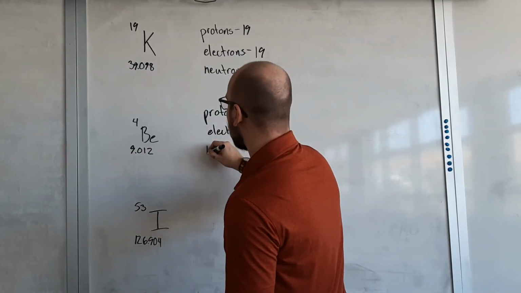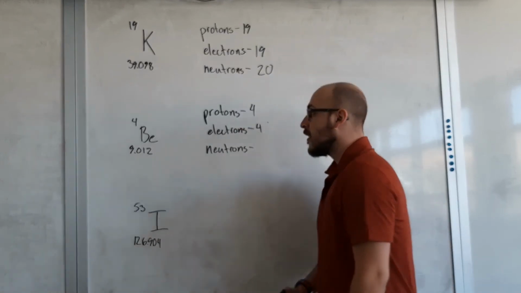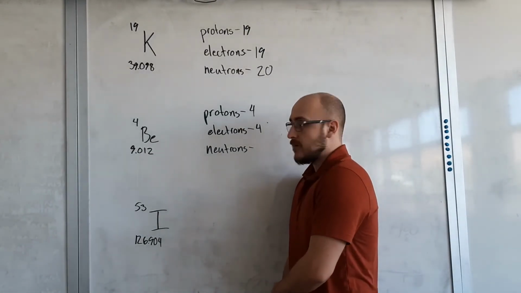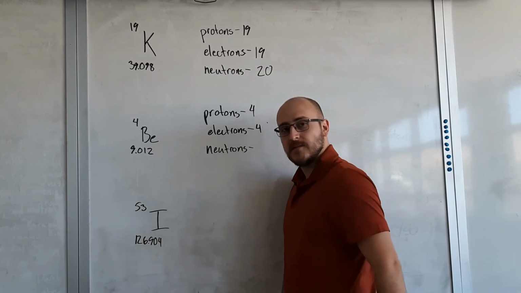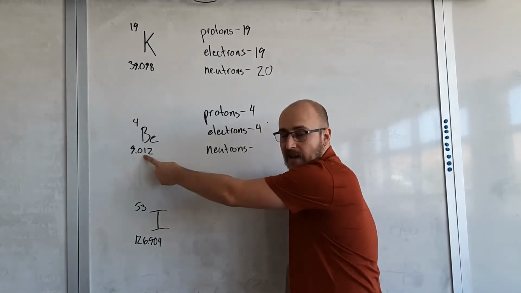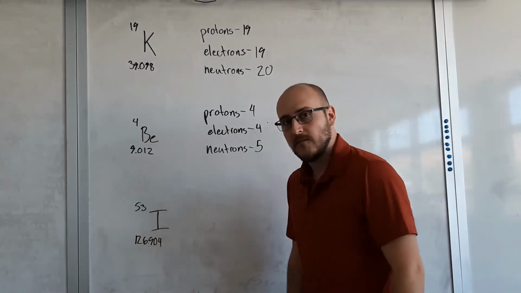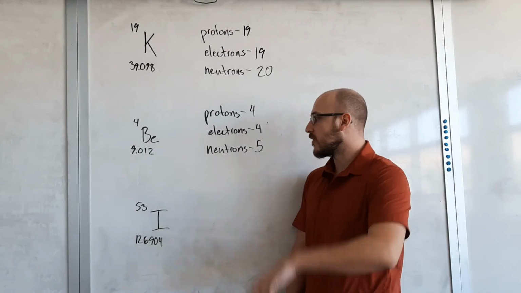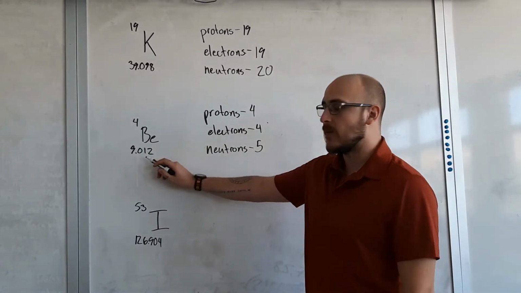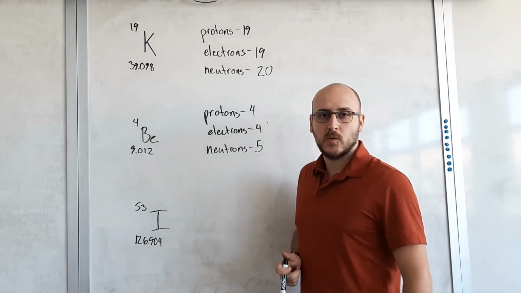And then the last one, neutrons. The way to find that is to take your atomic mass and subtract your atomic number. So 9 minus 4, we have 5 neutrons. Whenever you're looking for your number of neutrons, it's your atomic mass minus your atomic number. Take the big number and subtract the little one.